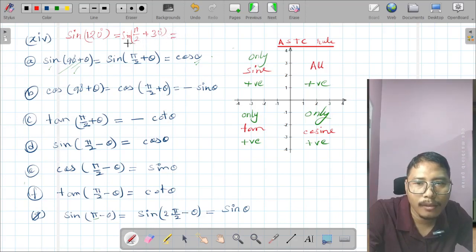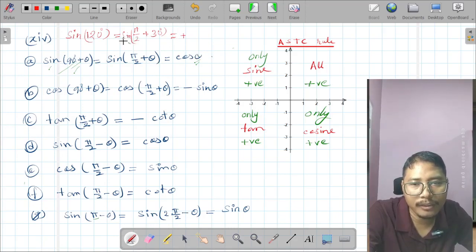Look, this is sine 120 degrees. That means it is smaller than 180 degrees and greater than 90 degrees. So in this range, sine will be positive. Sine relation will be in positive sign. Now we have to check whether this sine will be converted into some other relation or not.